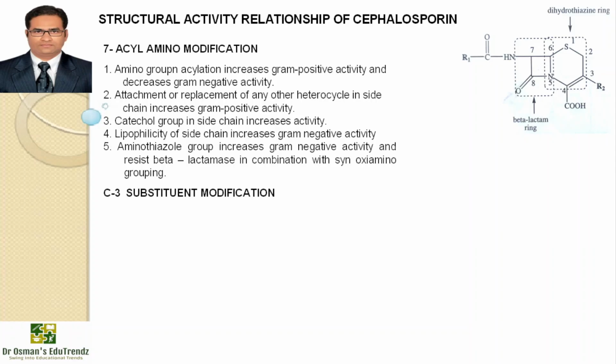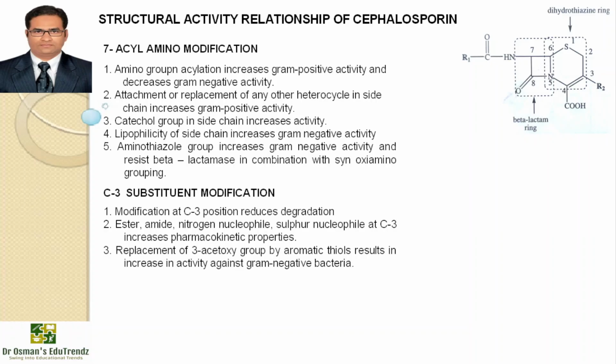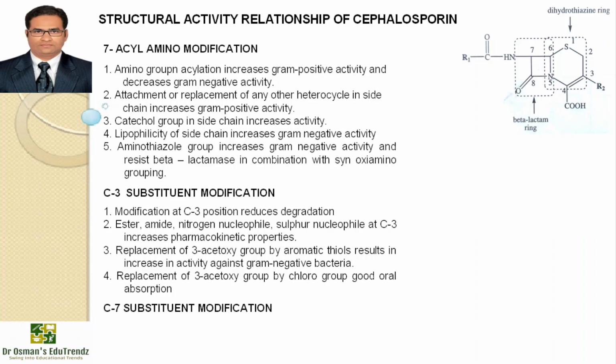Third carbon substituent modification. Here modification at the third carbon position reduces degradation. Ester, amide, nitrogen nucleophile, sulfur nucleophile at the third carbon increases pharmacokinetic properties. Replacement of the 3-acetoxy group by aromatic thiols results in an increase in activity against gram-negative bacteria. Replacement of the 3-acetoxy group by a chloro group gives good oral absorption. Seventh carbon substituent modification, where 7-alpha methoxy or amidino derivatives are good for high beta-lactamase stability.